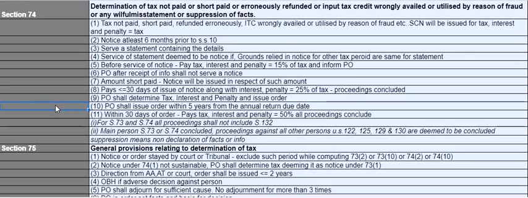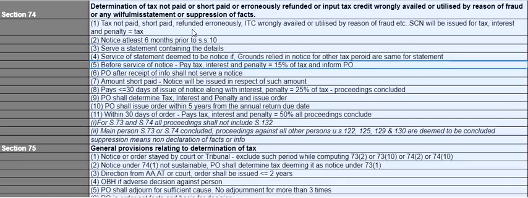So for passing the order it is 5 years from the annual return due date, and for issuing the notice it is 4 years 6 months from the annual return due date, because it says notice has to be issued at least 6 months prior to the 5-year period from the annual return due date. And similarly you can also serve a statement containing the details as similar to section 73, and service of statement will be deemed to be notice as discussed in section 73.